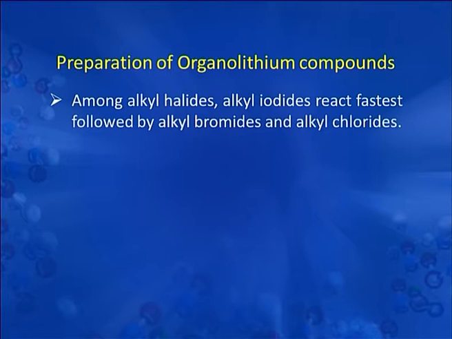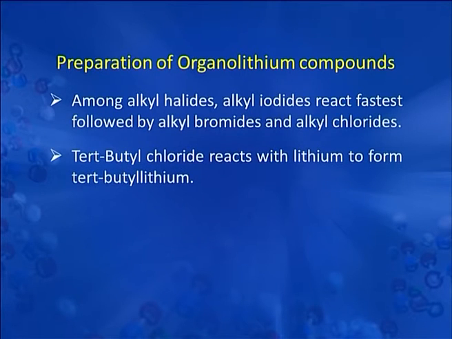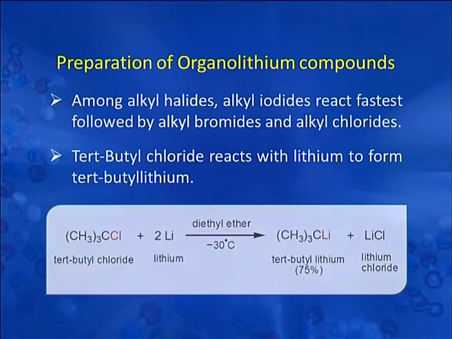Among alkyl halides, alkyl iodides react fastest, followed by alkyl bromides and then alkyl chlorides. Tertiary butyl chloride reacts with lithium to form tertiary butyl lithium. As you can see here, it is tertiary butyl chloride having a tertiary alkyl group associated with chlorine. This reacts with lithium and forms tertiary butyl lithium in good yield.